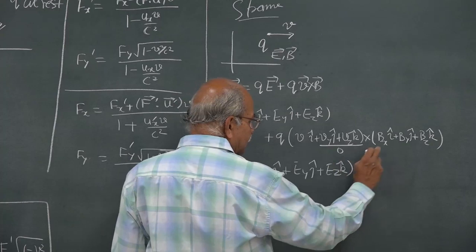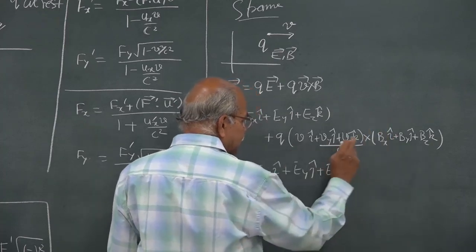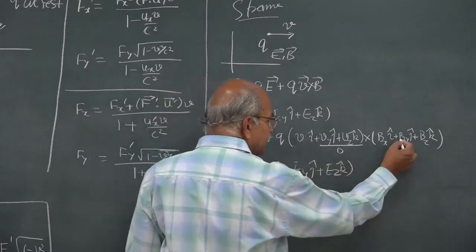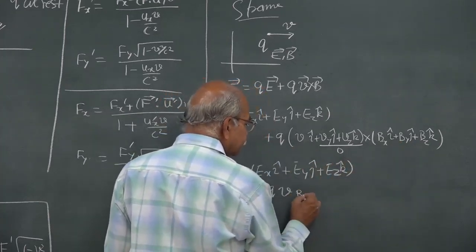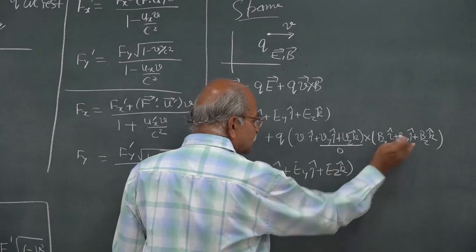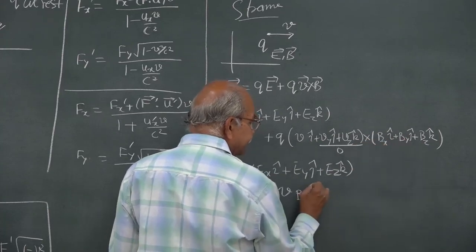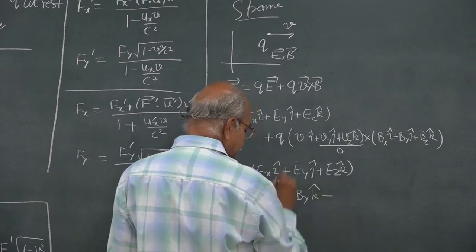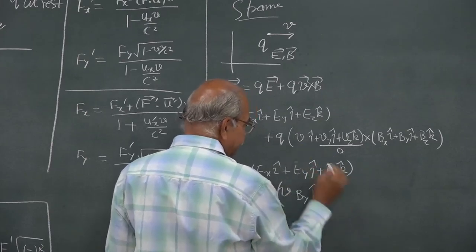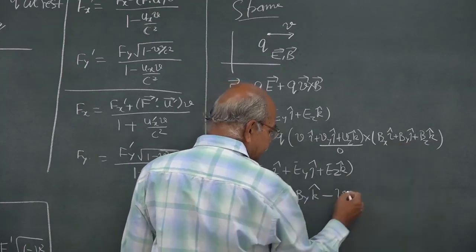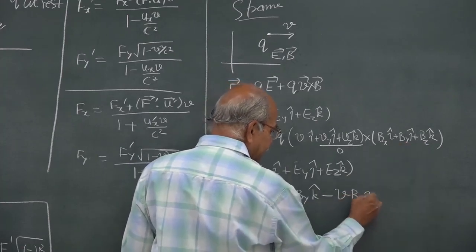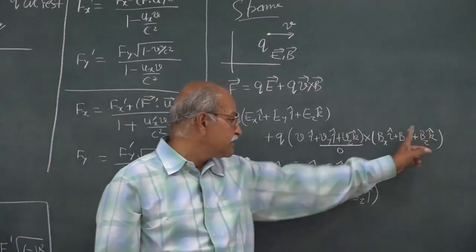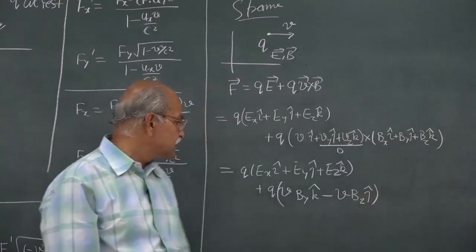Then i cross j is k, so v By k cap, and minus v Bz j cap, because i cap cross k cap is minus j cap. So, this is it.